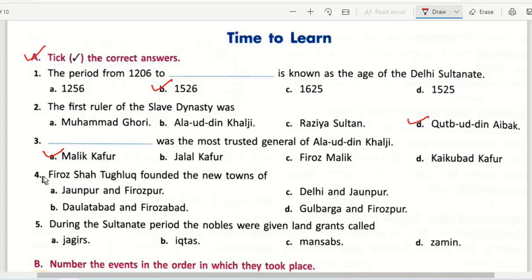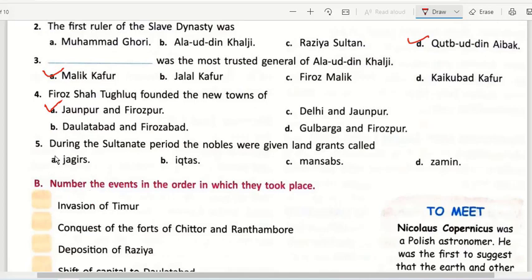Okay, now 4 is Firoz Shah Tughlaq founded the new towns of, in this the answer would be Jaunpur and Firozpur. You will find in the paragraph titled Firoz Shah the reformer. Firozabad was also founded by him, but Daulatabad was not founded by him. So the correct answer would be A, that is Jaunpur and Firozpur. Question number 5, during the Sultan period, the nobles were given land grants called the Iktas. We just discussed in detail the holders of Iktas, that is the land that was given to the nobles, and those nobles were called Iktadars.